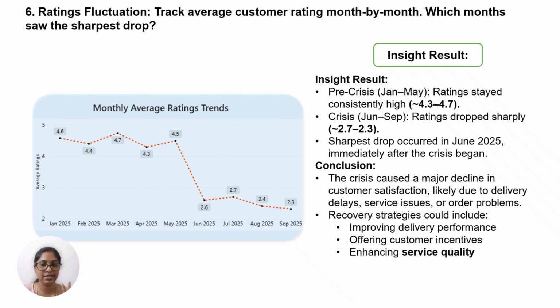The conclusion is that the crisis caused a major decline in customer satisfaction, likely due to delivery delays, service issues or order problems. So QuickBite's recovery strategy could include improving delivery performance, offering customer incentives, and enhancing service quality.